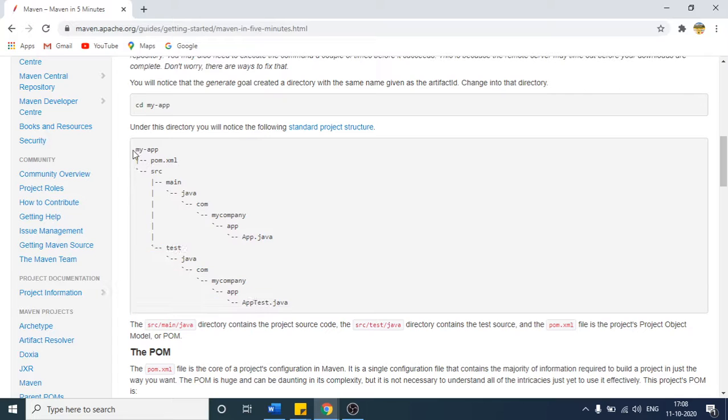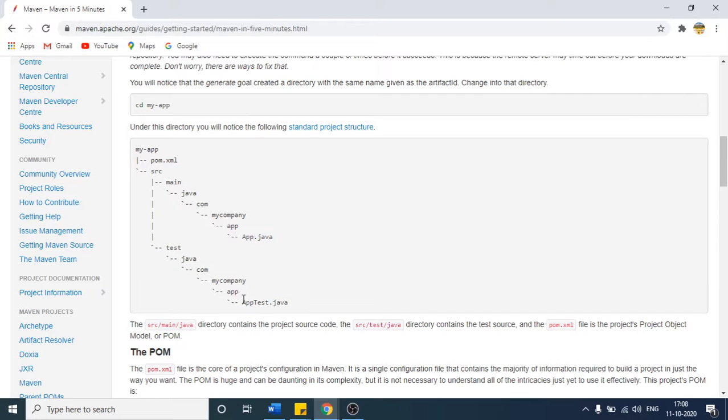Maven will do that for you. You do not have to right click and create the project and inside that create the class. Maven will just give you one common structure that can be followed by all the teams inside the organization.